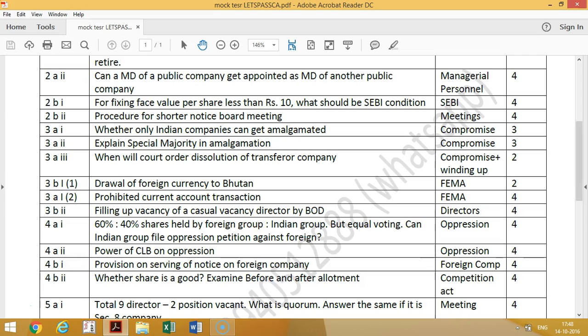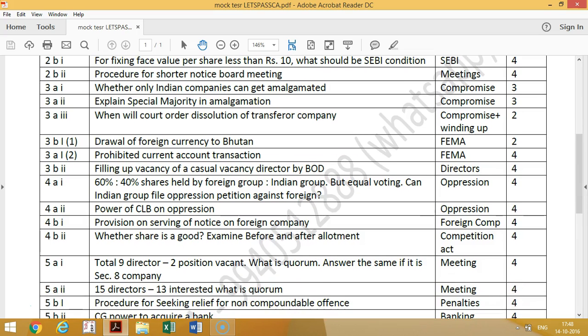Then this is a 2 marks question. Then we will go for schema questions. So drawal of foreign currency to Bhutan, that is a question for 2 marks. So drawal of foreign currency to Bhutan is prohibited because Indian currency is allowed to spend in Bhutan.